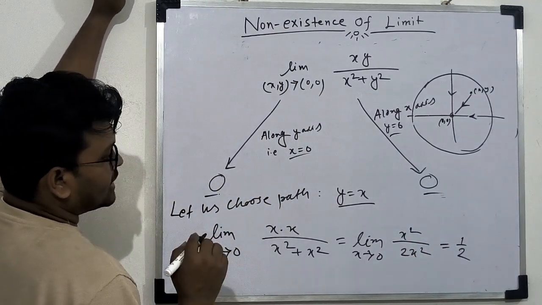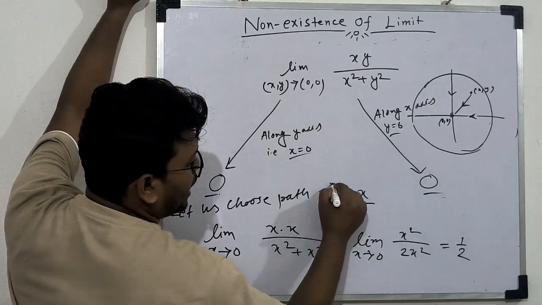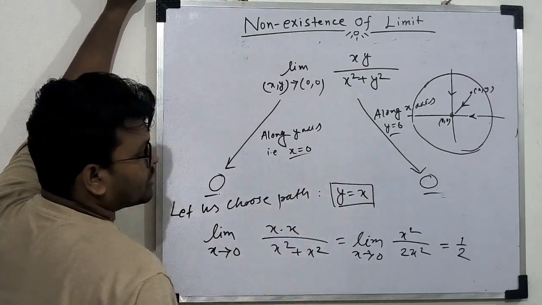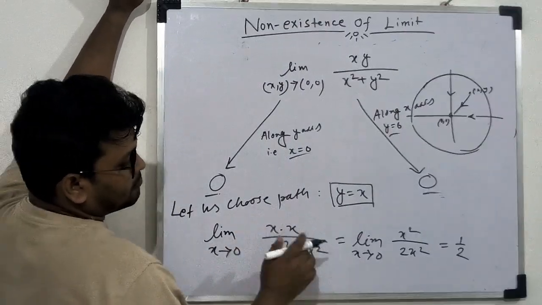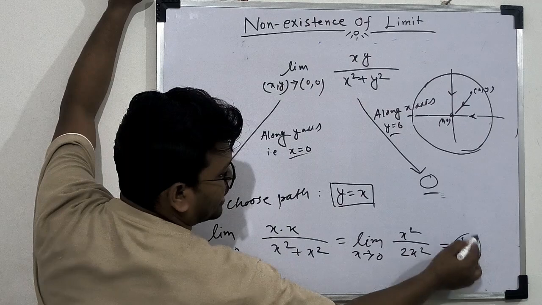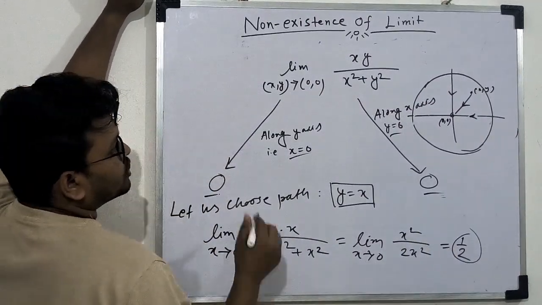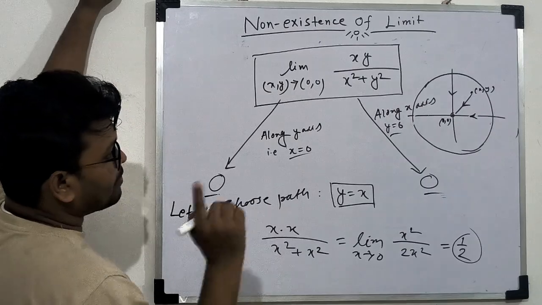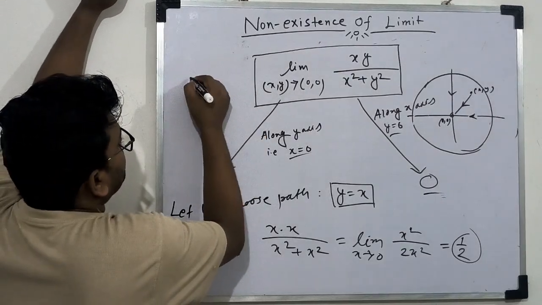So we get two paths. One is y equal to x and another is x equal to 0 or y equal to 0, for which the limits of this function are different. One is 0 and the other is half. So from this we can conclude that this limit is path dependent. So the limit does not exist.